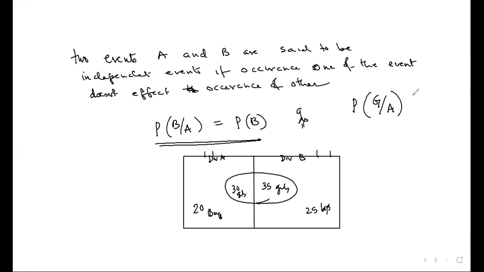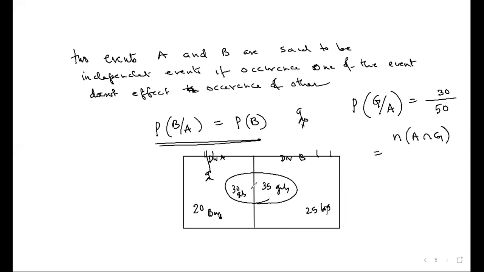Imagine she entered the class. Now, how many total students are there in the class? 50. So n of S became 50. What is the probability of selecting a girl? In how many ways can she select? 30 ways. So the probability is 30 by 50, which is 3 by 5. If you look properly, this 30 stands for the common between girl and A division. Do you agree with that?